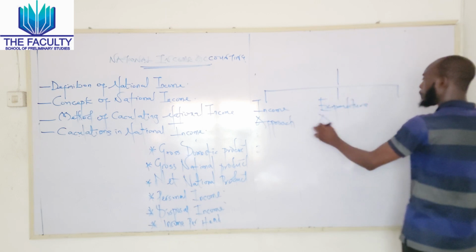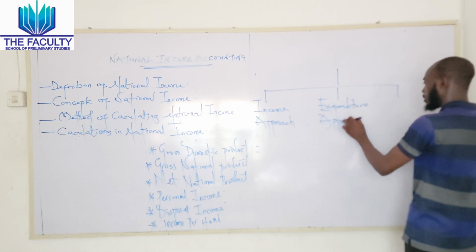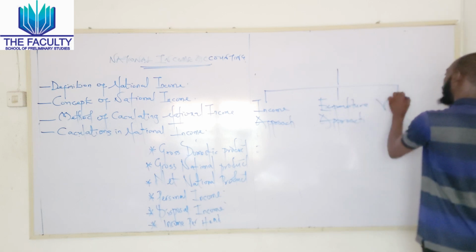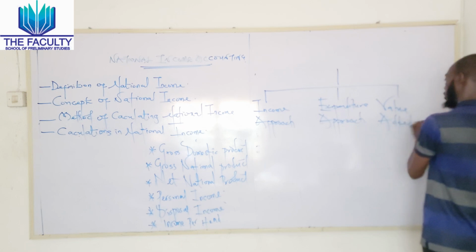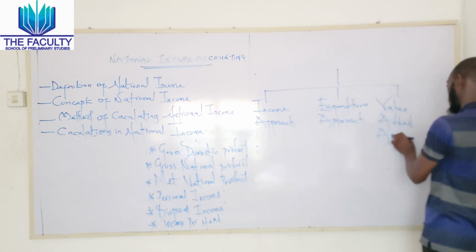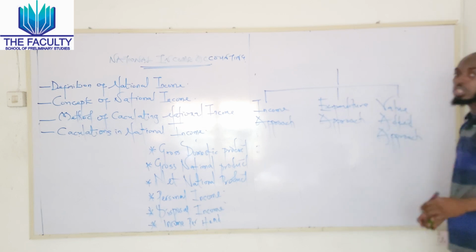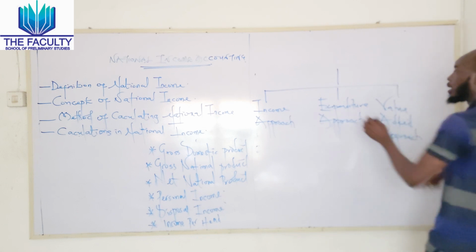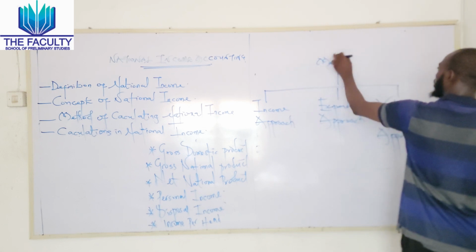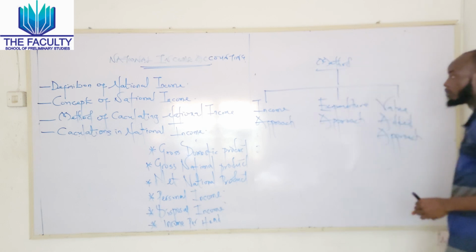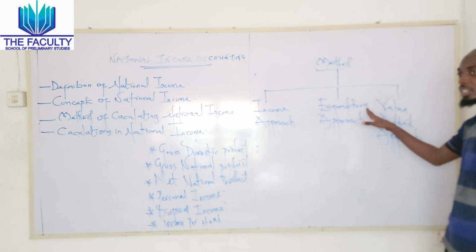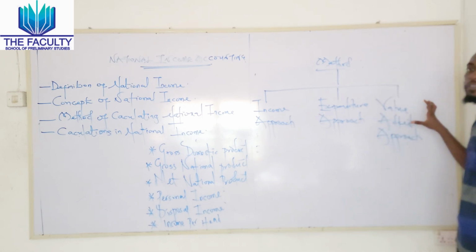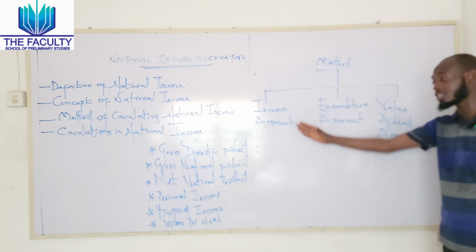And the last one is the value added approach. So these are the three methods we use in calculating national income. The first is the income approach, the second is the expenditure approach, and the third is the value added approach.